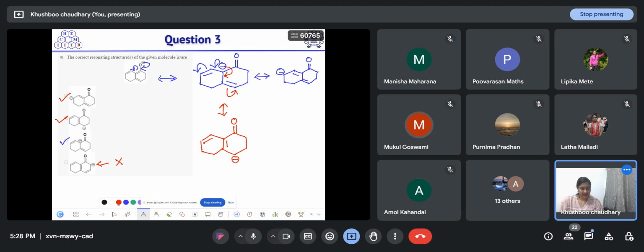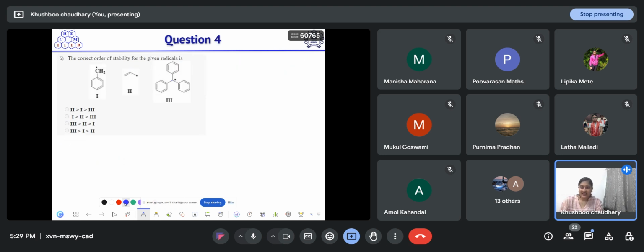Yes. This arrow pushing is important because when you write the mechanism for any reaction, if you are not able to push the arrows in the right direction, you are not able to come up with the correct answer. So you have to learn how to push the arrow so that you move in the right direction only. That is, from an electron-rich source to the sink, which ma'am will explain in the videos also.